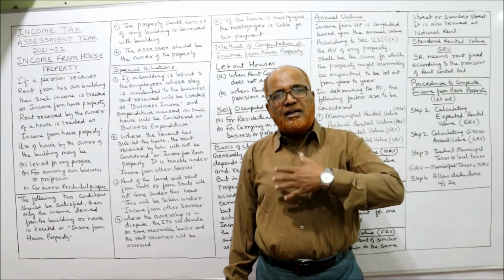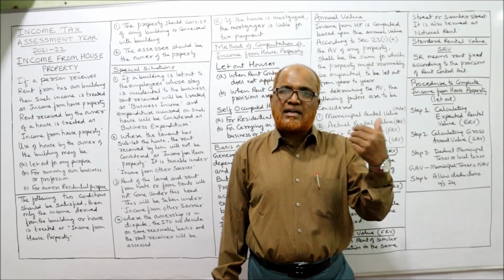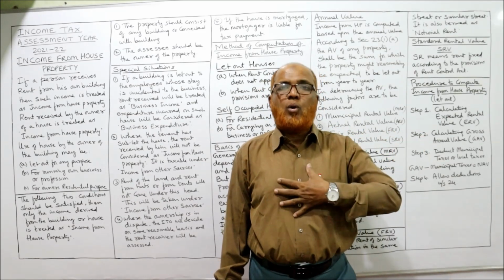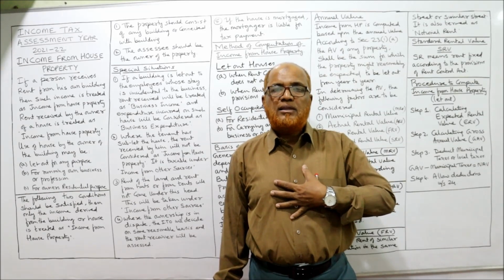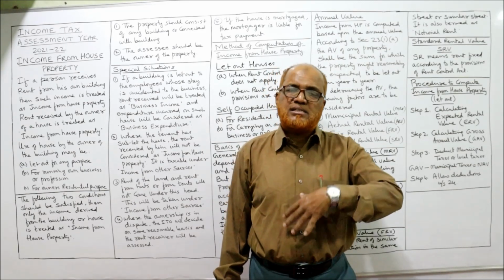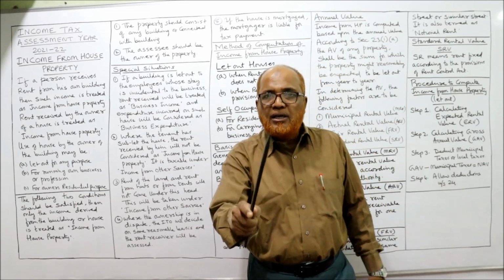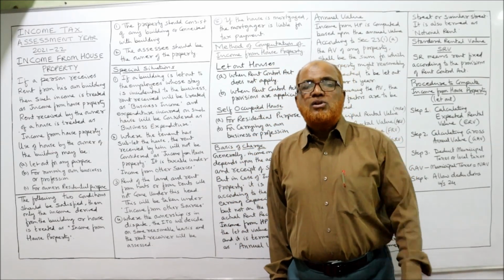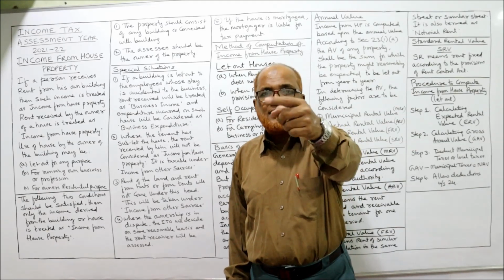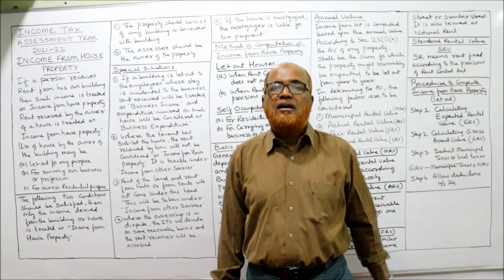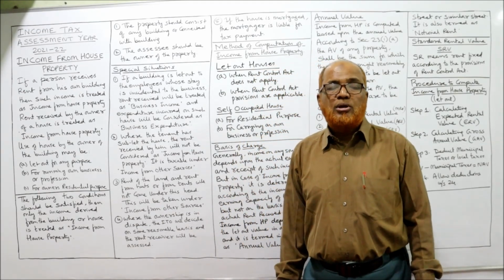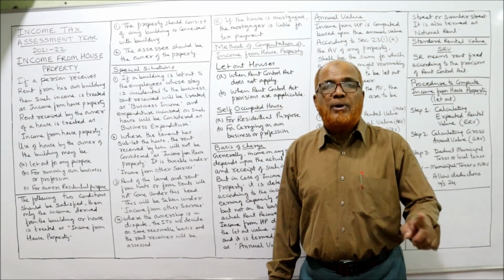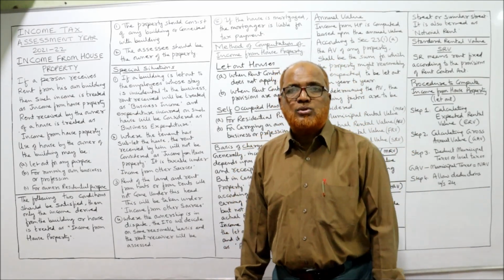Whatever rent I receive as the owner is taxable under income from house property. But whatever rent you have received is taxable in your hand under income from other sources, not under income from house property, because you are not the owner of the house.